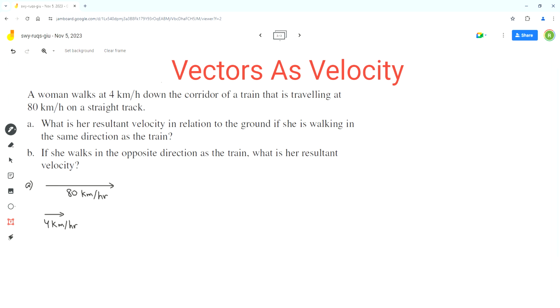Now as per the problem, in part A we have to find the resultant velocity in relation to the ground if she is walking in the same direction as the train. Now in order to find the resultant velocity for these two velocities, we'll have to arrange these vectors in tip to tail arrangement. Now since both of them are walking in the same direction, we can arrange these vectors in tip to tail arrangement as, so this is the velocity of the train and this vector represents the woman's velocity.